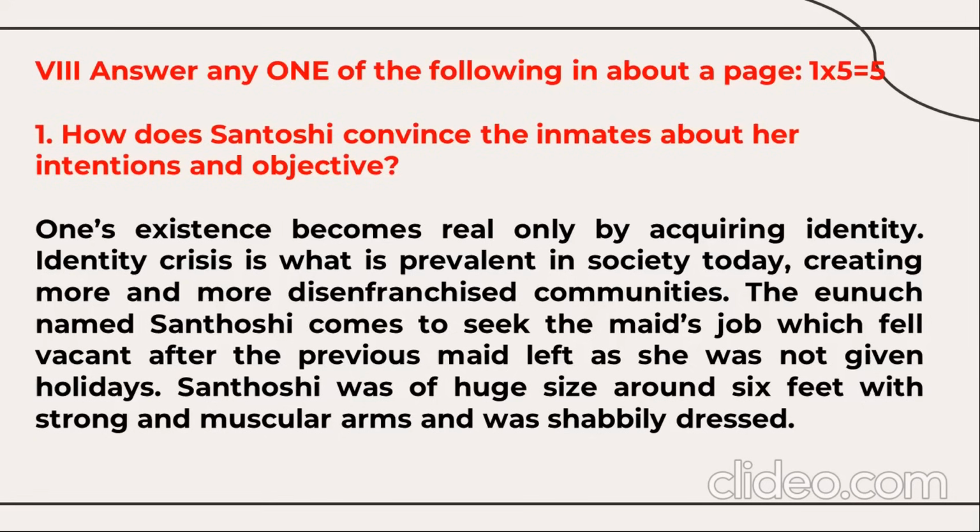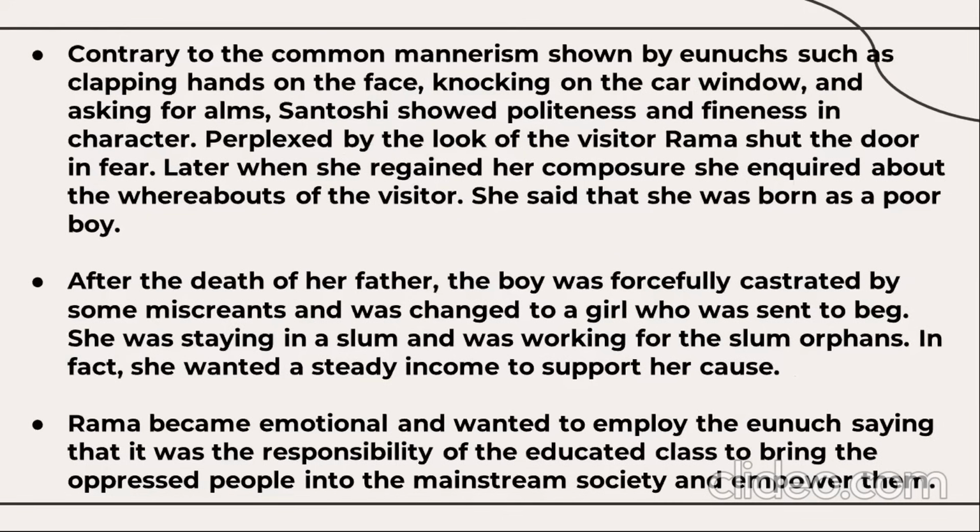Santoshi was of huge size, around 6 feet, with strong and muscular arms, and was shabbily dressed. Contrary to the common mannerisms shown by eunuchs, such as clapping hands on the face, knocking on the car window, asking for alms, Santoshi showed politeness and fineness in character. Perplexed by the look of the visitor, Rama shut the door in fear. Later, when she regained her composure, she inquired about the whereabouts of the visitor.